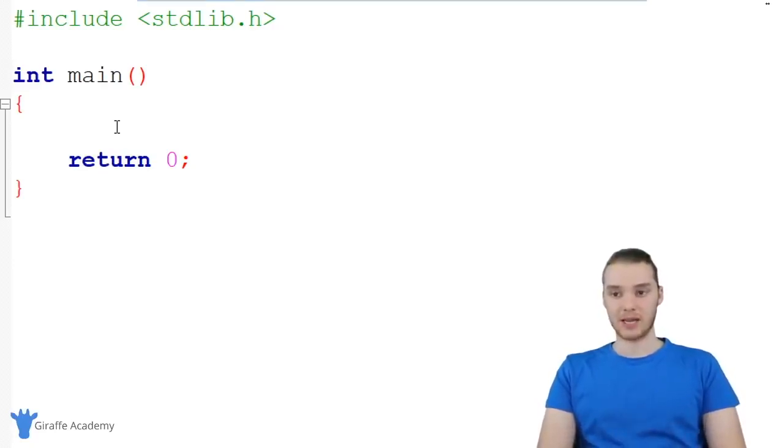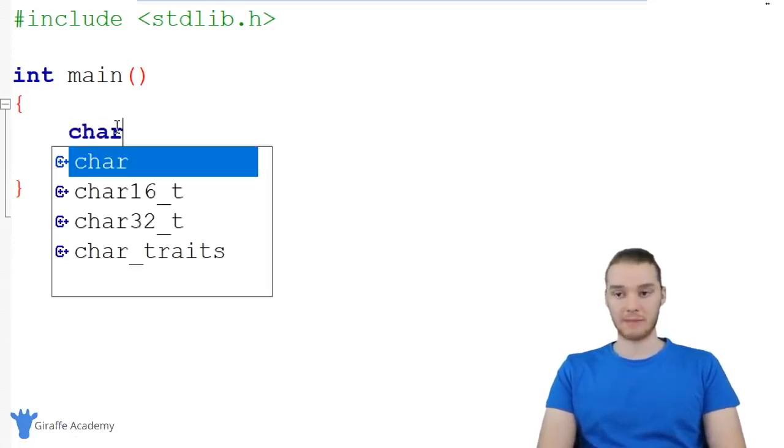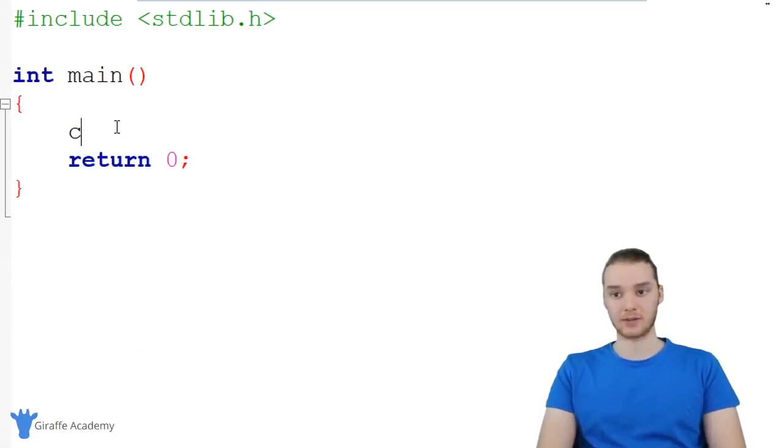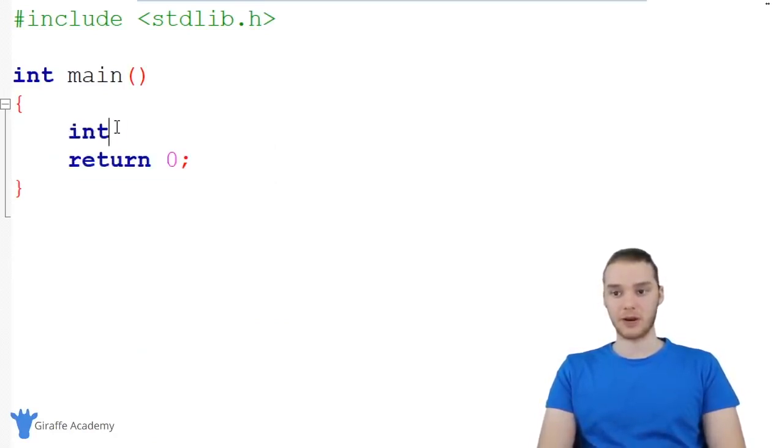So for example, I could say int, and now I'd be creating an array that would hold integers. If I said char, I'd be creating an array that would hold characters. Or if I said double, same thing, but for double numbers. So why don't we create an array of integers? And I'm just going to call this lucky numbers.